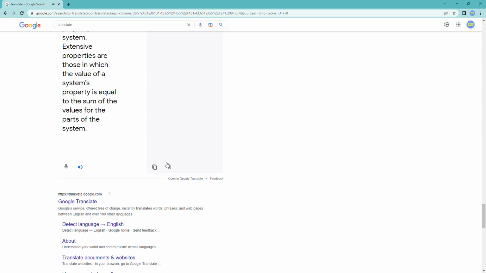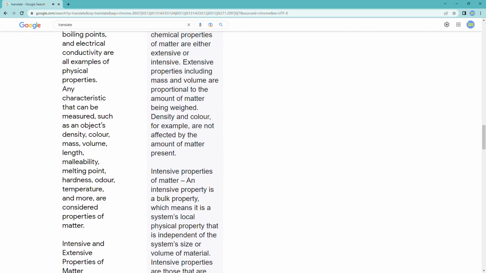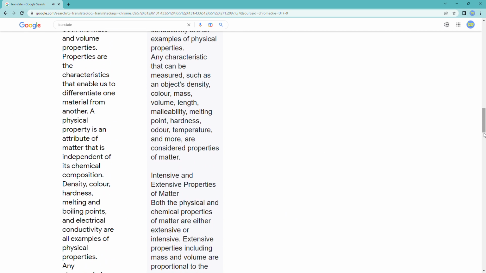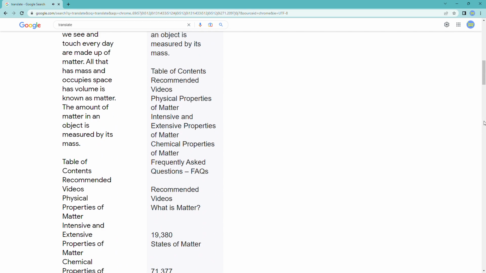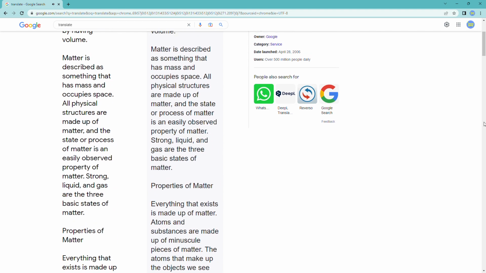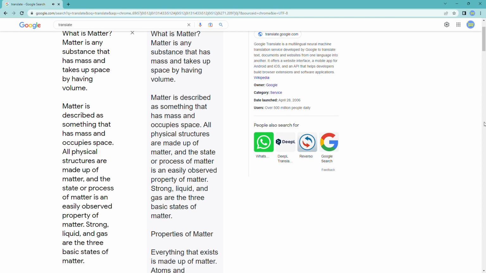What is matter? Matter is any substance that has mass and takes up space by having volume. Matter is described as something that has mass and occupies space. All physical structures are made up of matter, and the state or phase of matter is an easily observed property of matter. Solid, liquid, and gas are the three basic states of matter.